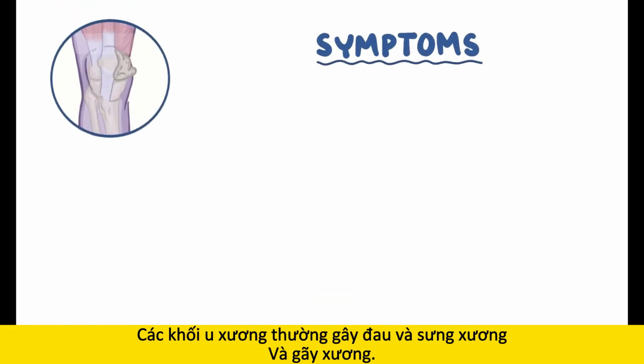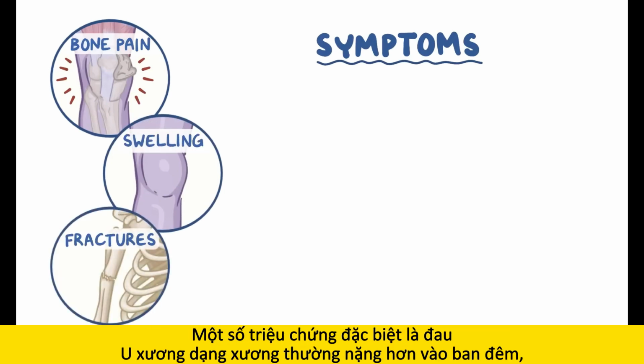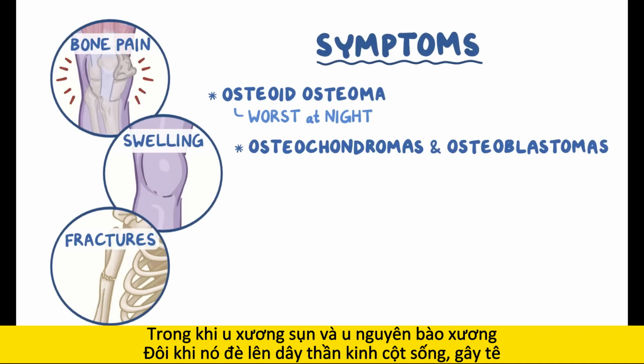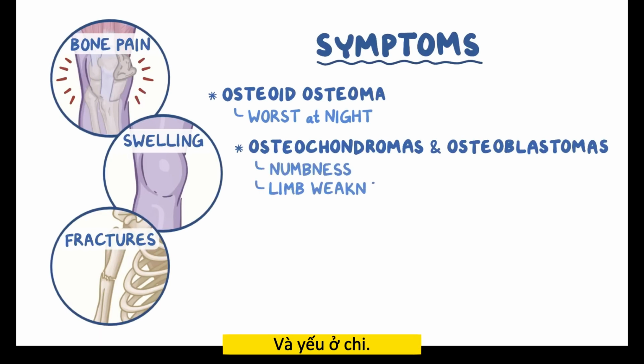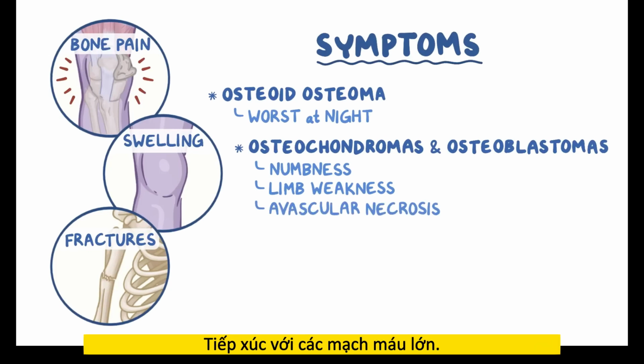Bone tumors commonly cause bone pain, swelling, and fractures. Some unique symptoms are that the pain of osteoid osteoma typically gets worse at night, while osteochondromas and osteoblastomas sometimes press against spinal nerves, causing numbness and limb weakness. They can also cause avascular necrosis of certain regions within the bone if the tumor impinges on a major blood